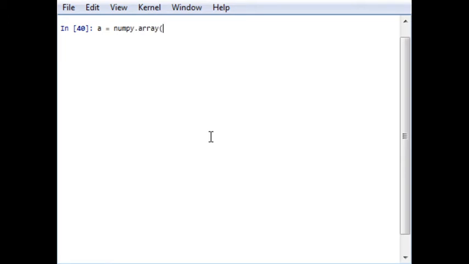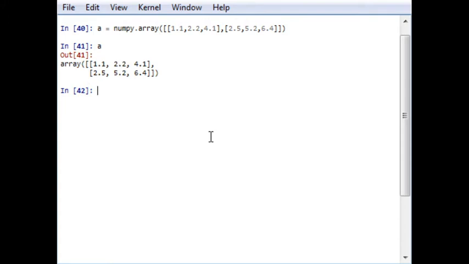I am creating a 2D array of float type: 1.1, 2.2, 4.1, close it, comma, another dimension 2.5, 5.2, 6.4. It's a random generation, it's just an example. So in the REPL representation, it will be this type of array.